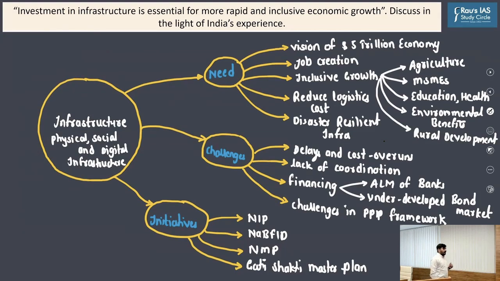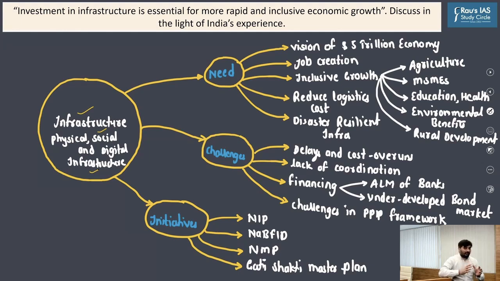First and foremost, see, when we say infrastructure, you must realize it is not just physical infrastructure such as roads, railways, ports, airports, and so on. Infrastructure also includes social infrastructure, that is schools, hospitals, housing, sanitation, electricity. It also includes digital infrastructure such as telephone connection, mobile phone connection, broadband connection, and so on.